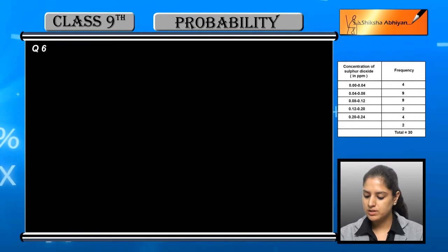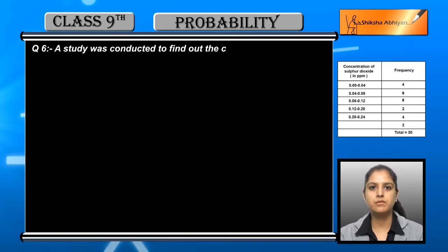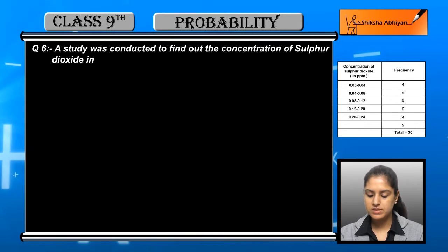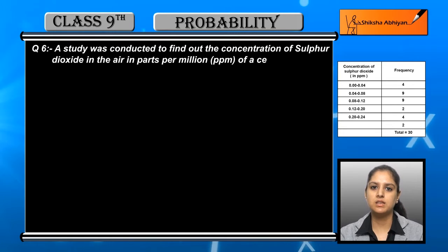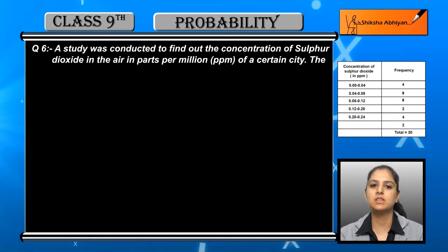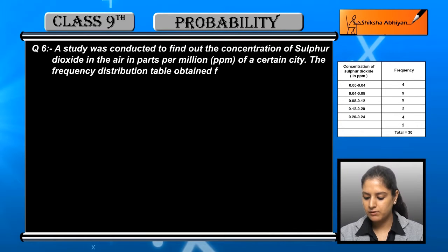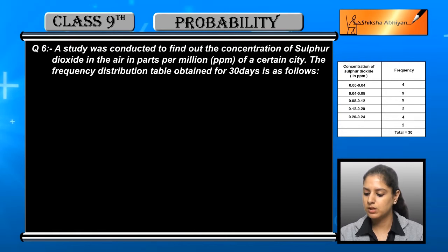Now the next question is, a study was conducted to find out the concentration of sulfur dioxide in the air in parts per million of a certain city. एक सर्वे कंडक्ट किया था, एक स्टडी कंडक्ट की गई थी कि एक सिटी के अंदर सल्फर डाइऑक्साइड की प्रेजेंस कितनी है एयर के अंदर. So the frequency distribution table obtained for 30 days is as follows. 30 days का अगर frequency distribution table बनाया गया, so this is the frequency distribution table given to you.